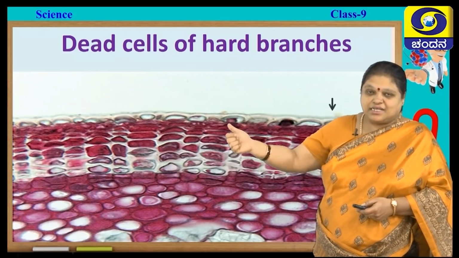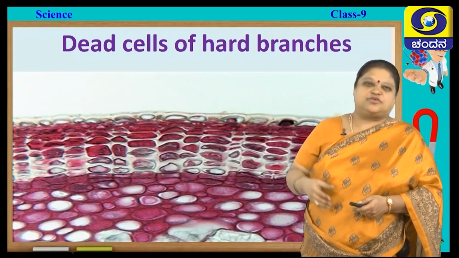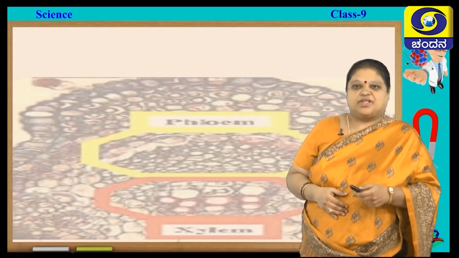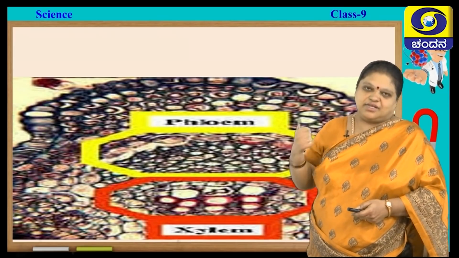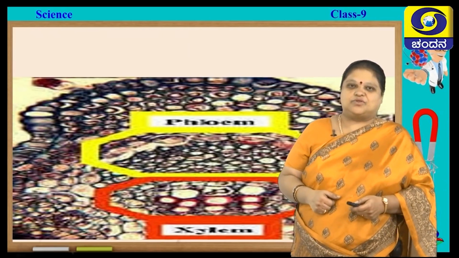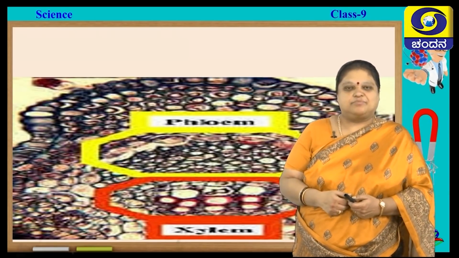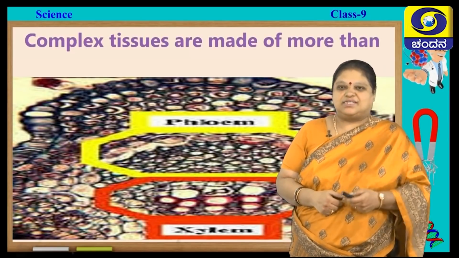You can see the outer coating which is very hard. There also you find epidermal cells. Not only that, surrounding the xylem and phloem, there also you find epidermis. Now, we will come to the next complex permanent tissue, that is xylem and phloem. Let us see what they are.